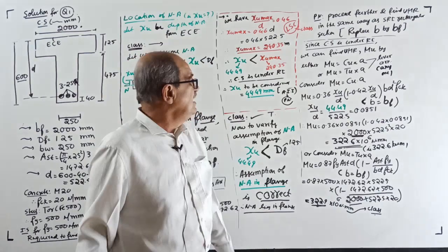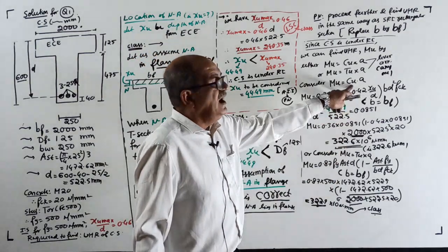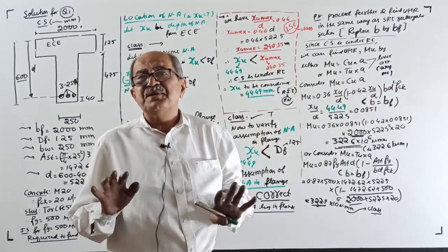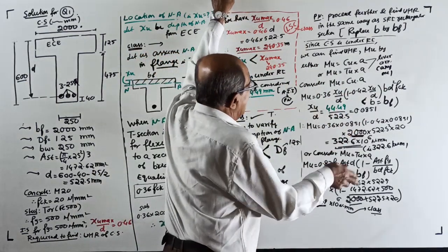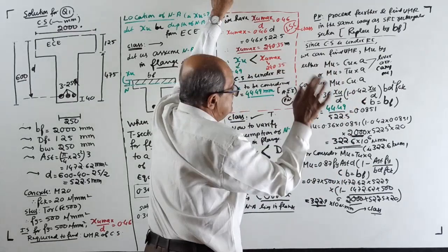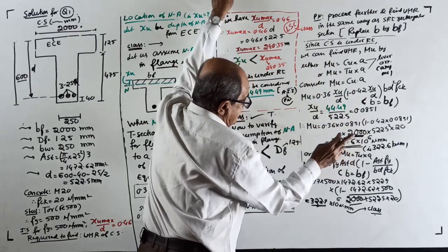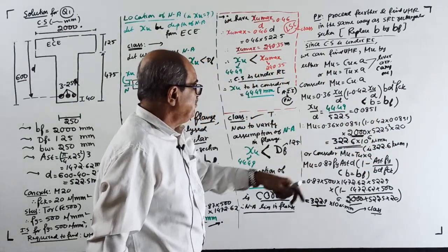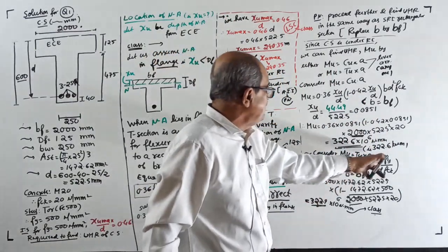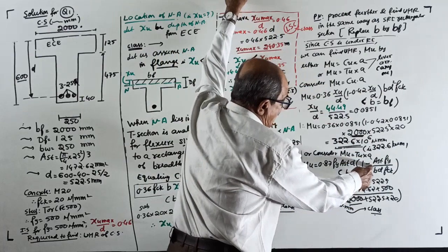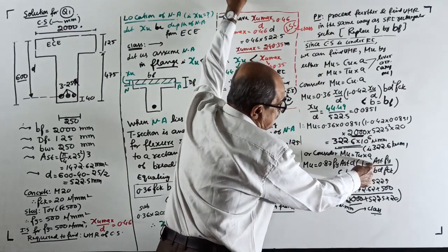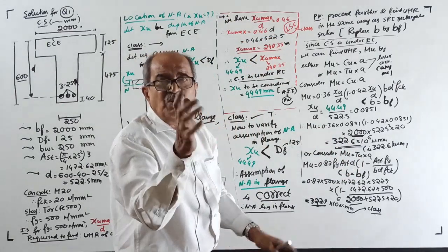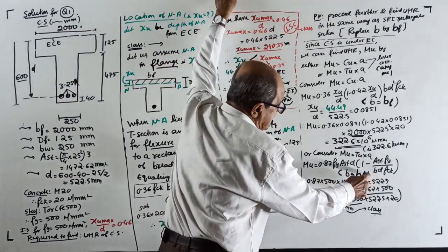Why the confusion in over reinforced? When the neutral axis goes to the web, we are using only the compression equation. So do one thing: always use the compression equation. Better. Now this answer is over. Or consider Mu as Tu into A: 0.87 fy into Ast into d into (1 minus Ast fy by b d fck). Actually it is 1.005, so this will give a slightly more answer. Substitute, but B equal to Bf.